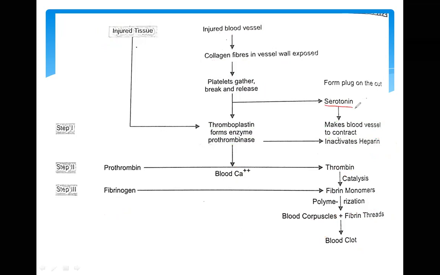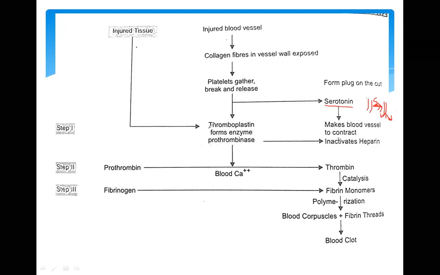Serotonin is very important. It is known for the process of vasoconstriction, because it contracts the blood vessels. Suppose it is a blood vessel, after the action of serotonin, if serotonin is acting over here in this injured part, this blood vessel's diameter gets reduced. That means vasoconstriction will take place, and so it reduces the blood flow from the injured part, from inside the body to the outside.